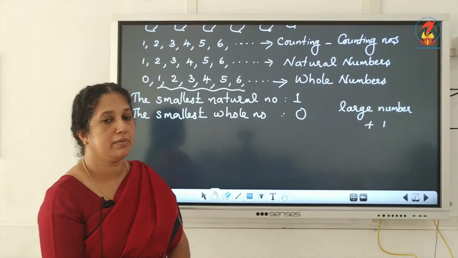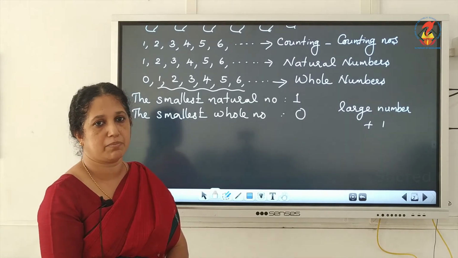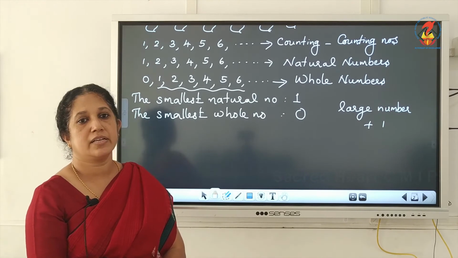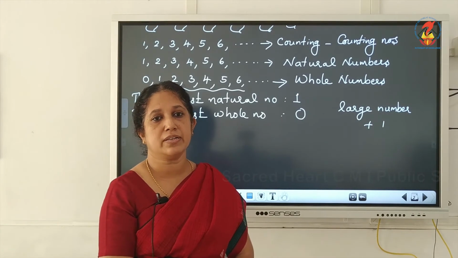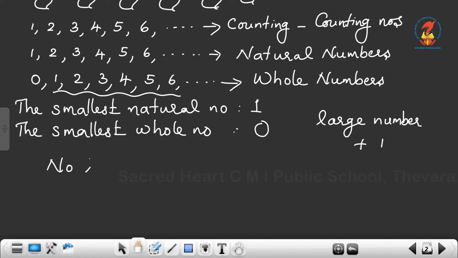Again if you add 1 to that larger number, you get another larger number. So it will go on that way. So we can say that there is no largest natural number or whole number.